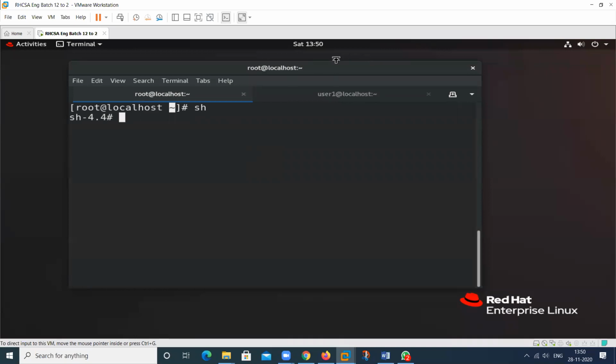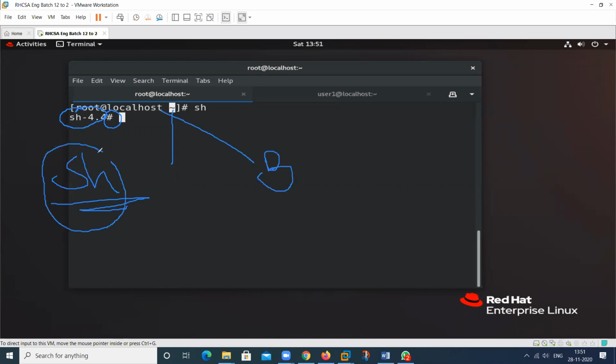You can see here there is no information regarding the user, the host name, or the current working directory. But the sign is the same, because this is my sh shell and that was my bash shell. So this is your bash shell information, this is your sh, telling you in which particular shell you are working.